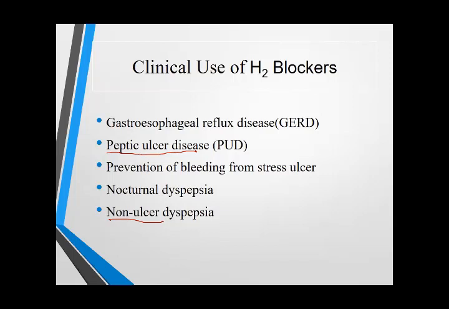Otherwise, it will not be used, and we have to prefer a proton pump inhibitor. Because of these qualities, proton pump inhibitor is the drug of choice in all types of ulcer. Otherwise, H2 receptor blockers can be used in GERD, prevention of stress-related ulcer, nocturnal dyspepsia, non-ulcer dyspepsia, and even peptic ulcer disease. But the more beneficial and more effective are the proton pump inhibitors.